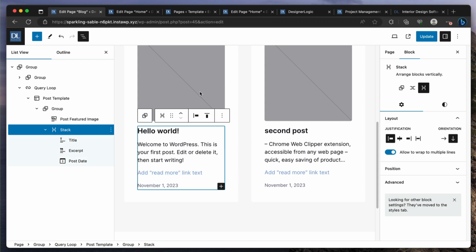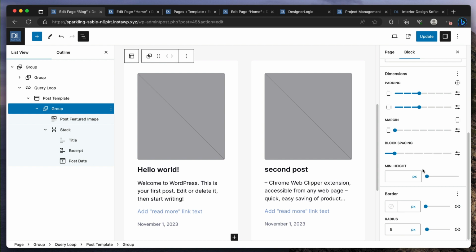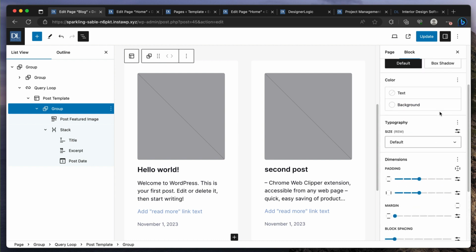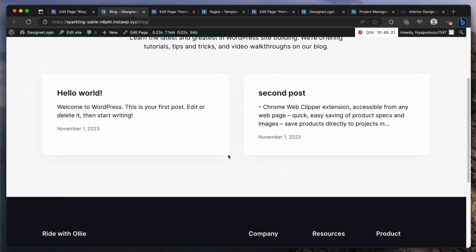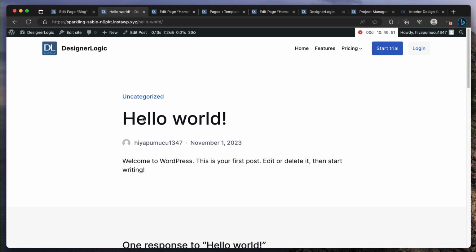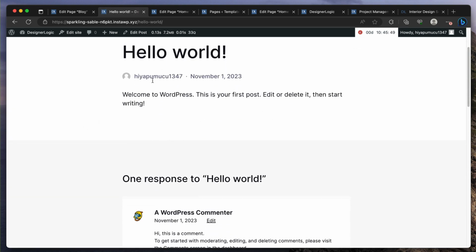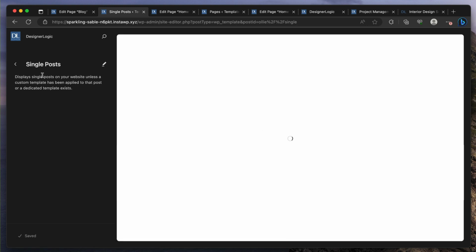You just do these, and maybe I want the whole group to have a box shadow on it, so they float. And so now, if I view the page, these are floating. They have a little rounded border. So you can create a very nice post grid, have your blog, and then edit what this looks like. Right now, this is the template for the blog page, but then you can modify the post as well. You can go to edit site, single post.